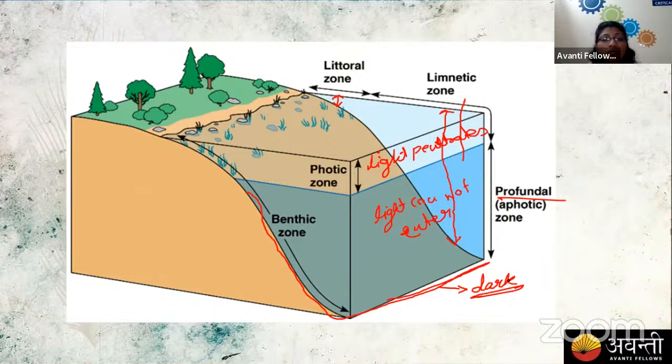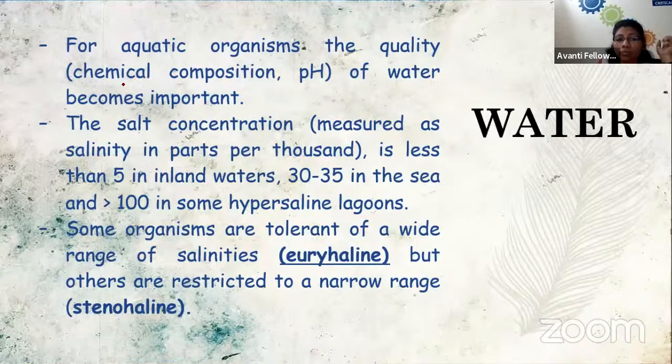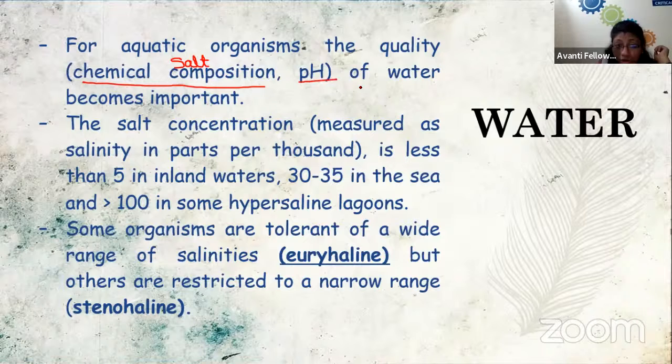Great. Now moving towards the next abiotic factor, that is water. When we are talking about water, for aquatic organisms the quality of water is very important, like its chemical composition, which can be studied as the salt concentration and the pH. Each and every organism has enzymes, the biochemicals working in their body, and each and every enzyme has its optimal pH for working. So the salt concentration and pH value of water affect both animals as well as plants.